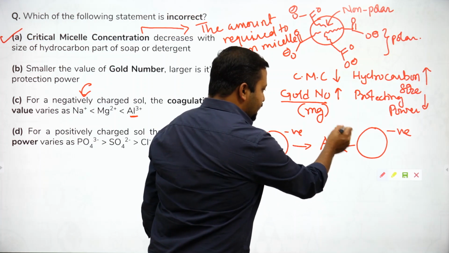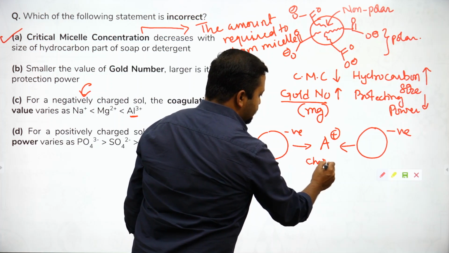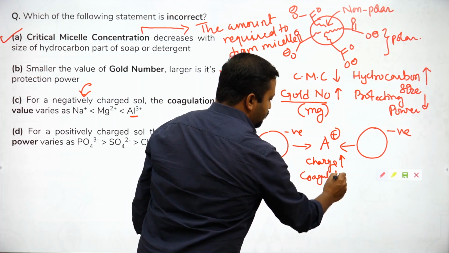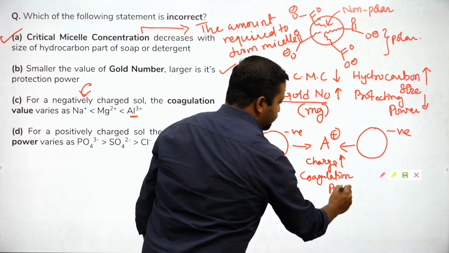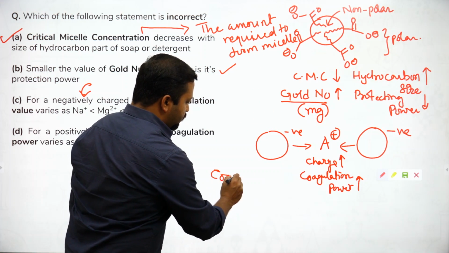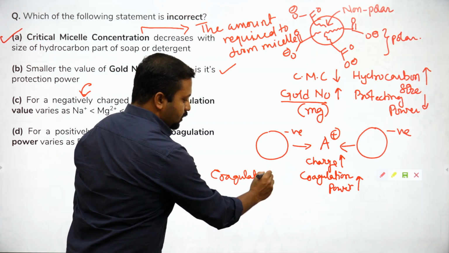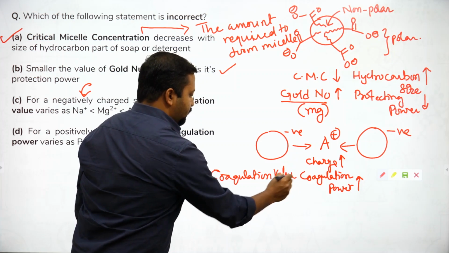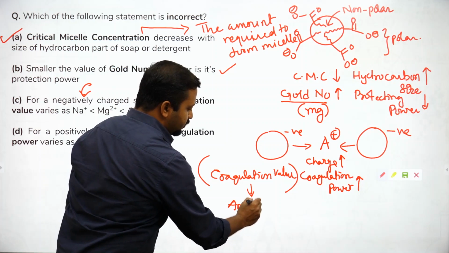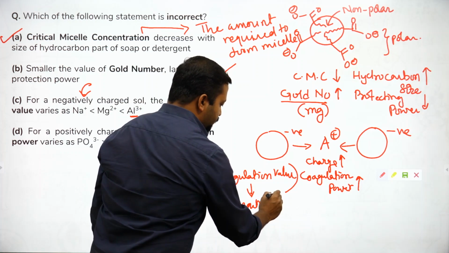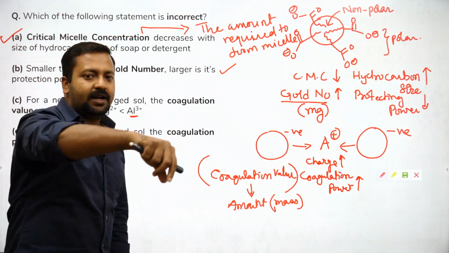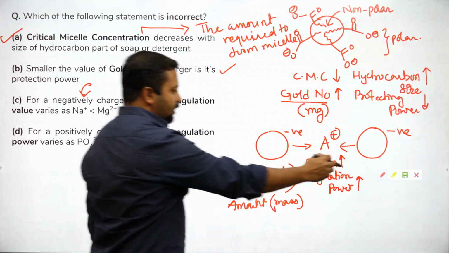So if this charge increases, coagulation power increases, but coagulation value is the amount which needs to be added. Is the amount, means mass. So if the power is more, the amount that needs to be added is less. So what we can say is,